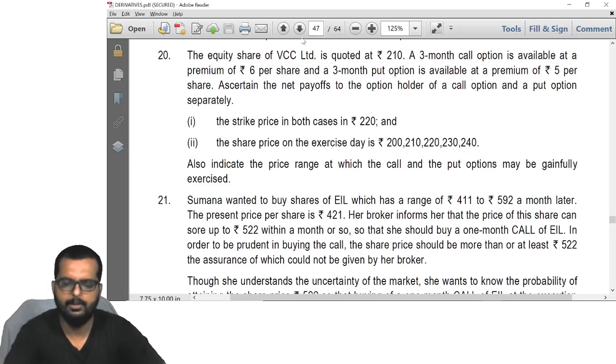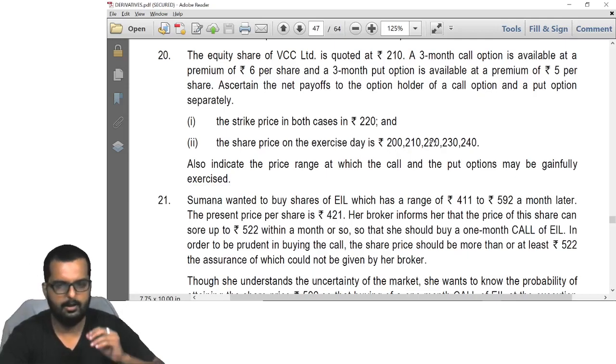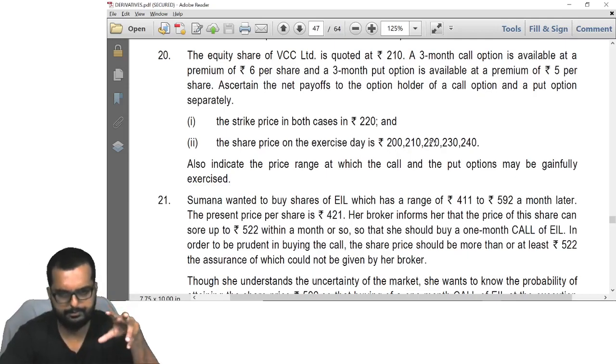Alright, let's do it together. The equity share is quoted at 210. The 3 months call option is available at a premium of 6. Put is available at a premium of 5. Ascertain the payoff of the option holder of a call option and a put option separately. The strike price in both the cases is going to be 220. The share price on the exercise day is going to be 200, 210. So basically they want to know whether it is a profit or a loss when you buy a call or buy a put.